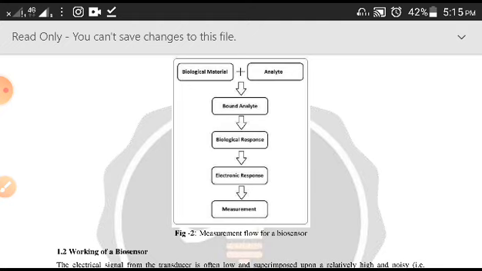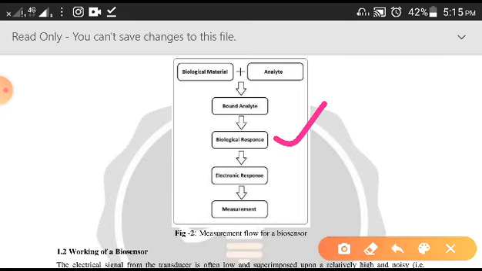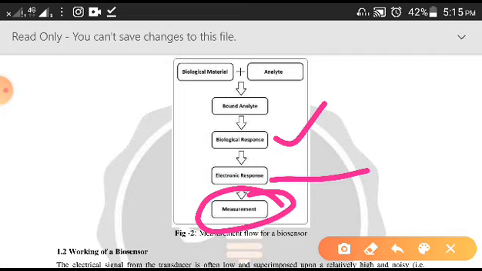So here you can see biological responses, electronic responses. Very important point: biological responses convert into electronic responses, and then you will get the final measurement here.